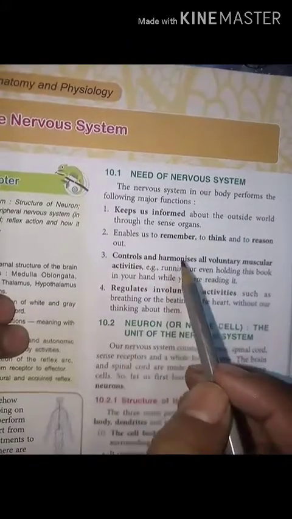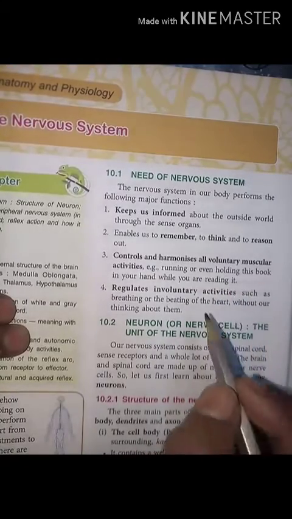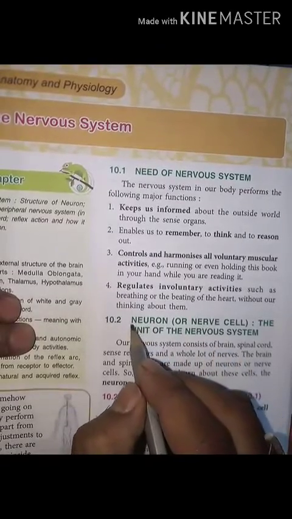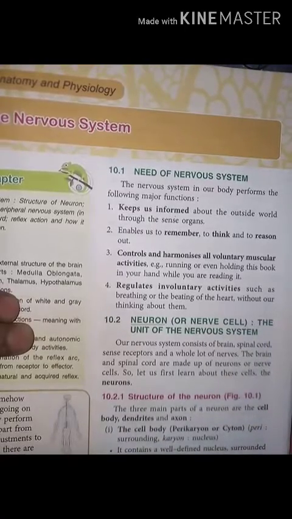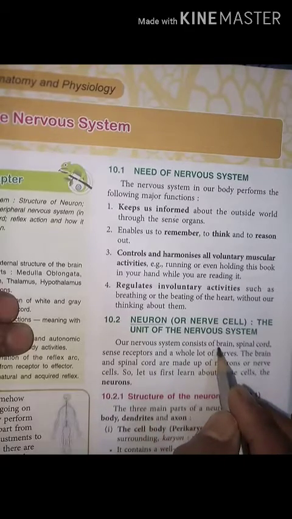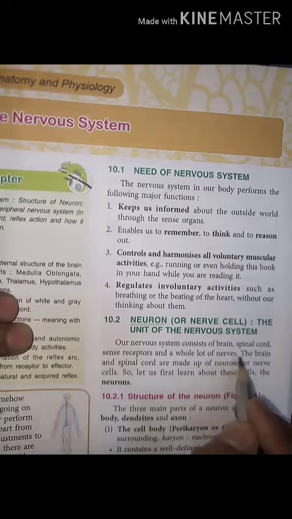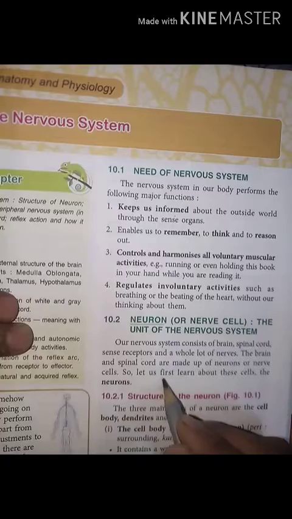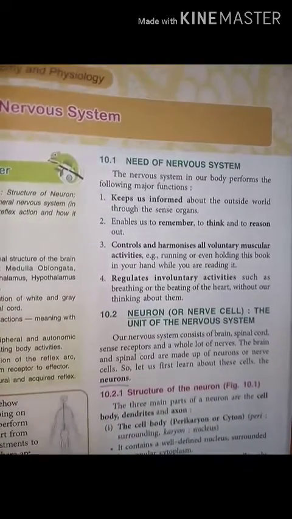This nervous system consists of a structural and functional unit, and the structural and functional unit of the nervous system is the neuron or nerve cell. Our nervous system consists of the brain, spinal cord, sense receptors, and a whole lot of nerves. The brain and spinal cord are made of neurons or nerve cells. So let us first learn about these cells, the neurons. Clear?